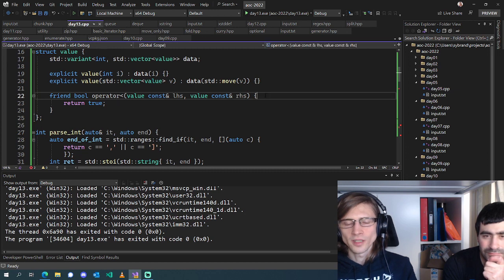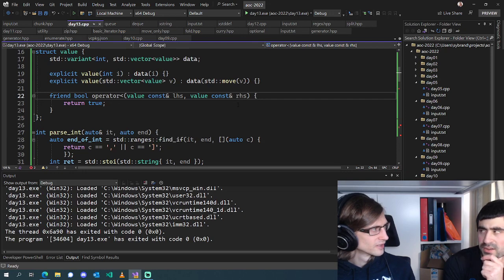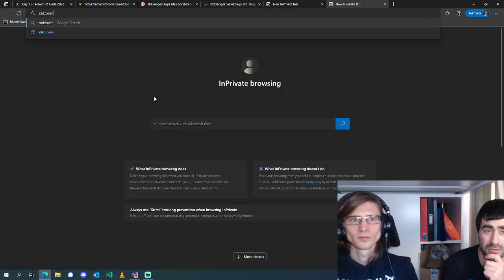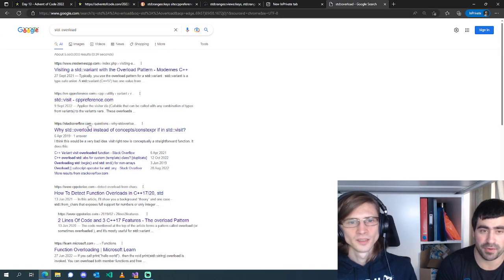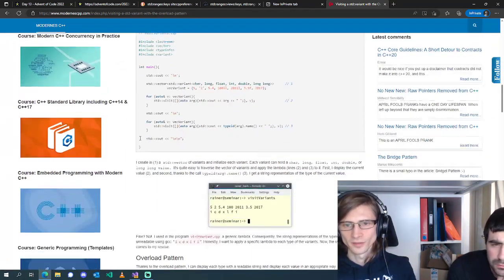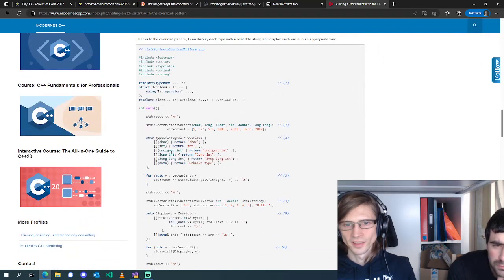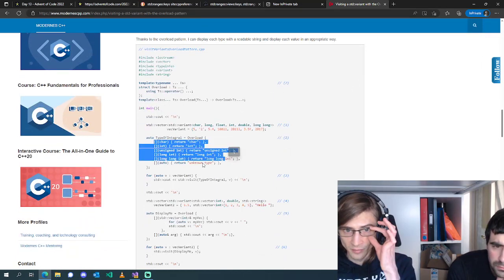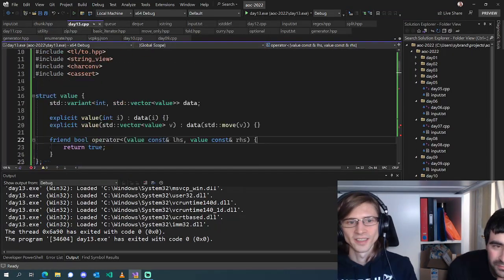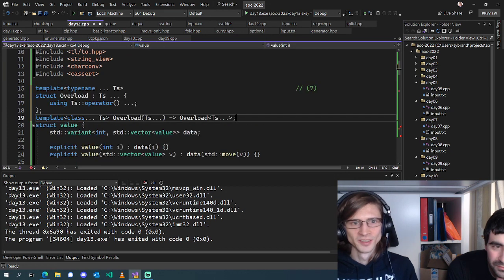So here's where we're going to use our variant. Did overload get into C++20? I don't. C++20, no. C++23, I don't know. And if it is in C++20, I'm going to be surprised Pikachu face. So std::overload was this thing which makes visiting variants with lambdas a little bit nicer. So you can just pass a bunch of lambdas which take different types, and it all just works. And I'm just going to steal this implementation because this isn't like an entire implementation.